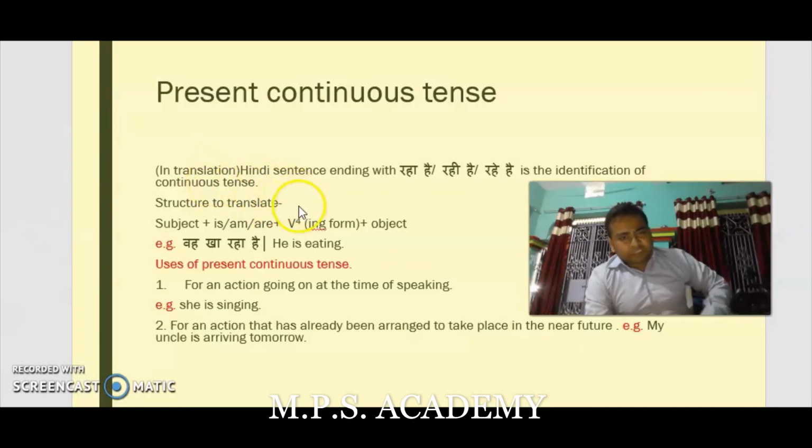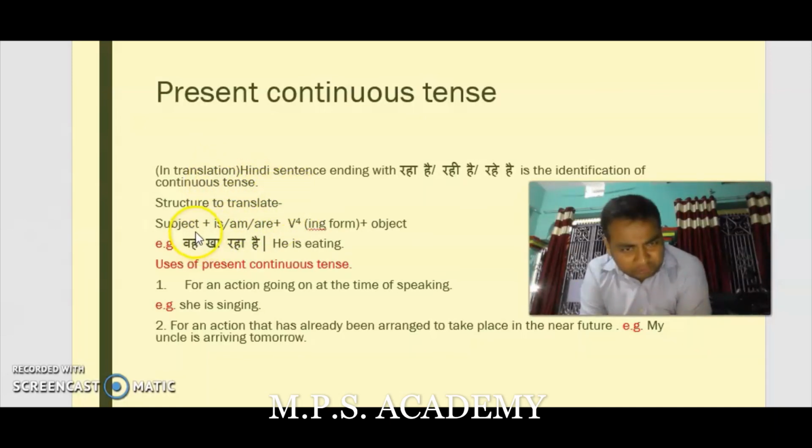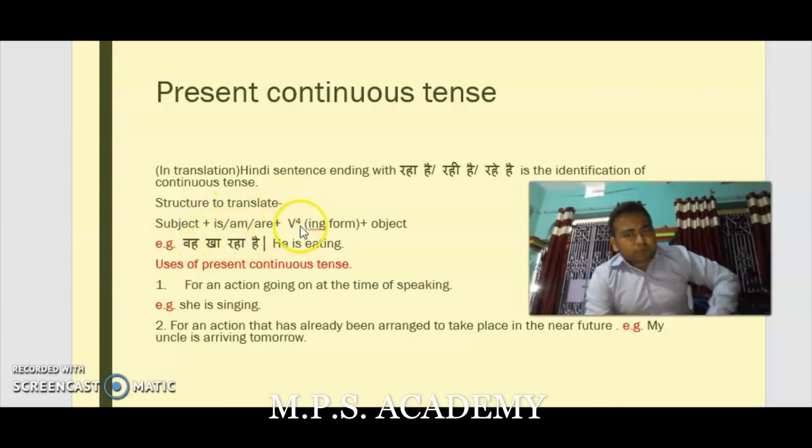The structure is subject plus is/am/are plus verb's fourth form, that is the ing form, plus object. For example, वह खा रहा है, that will translate as he is eating, where we use this continuous tense for an action going on at the time of speaking. While we are speaking, the same action is going on.